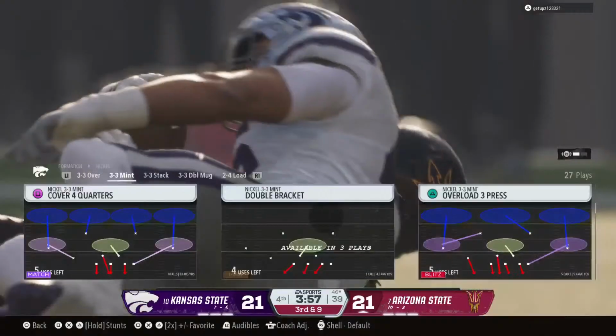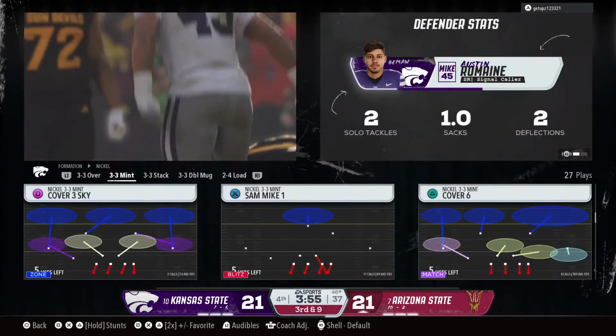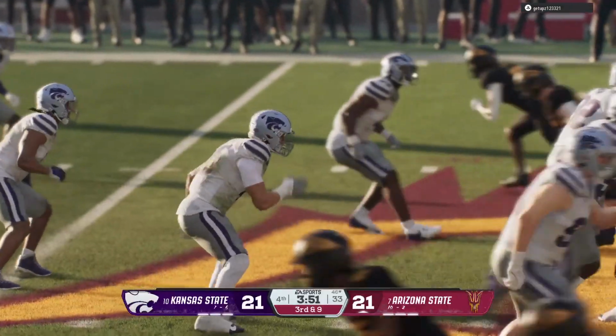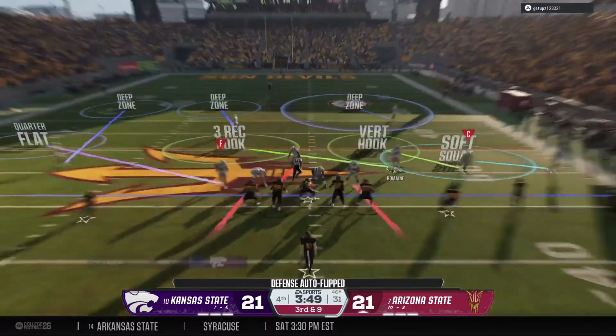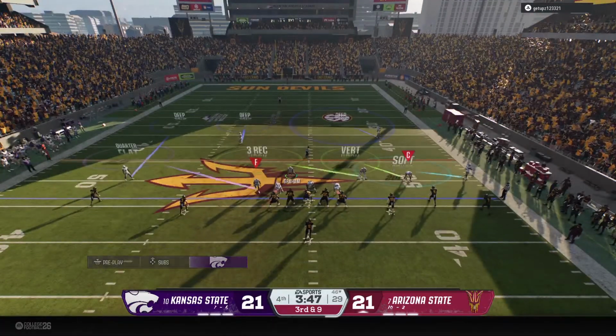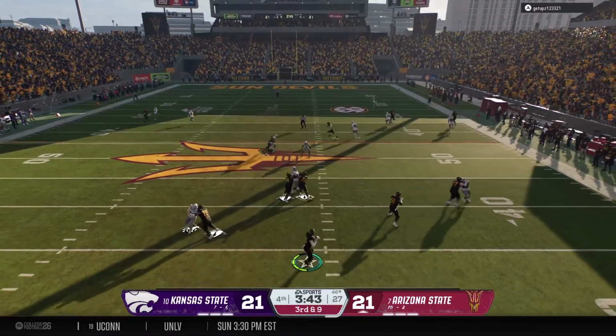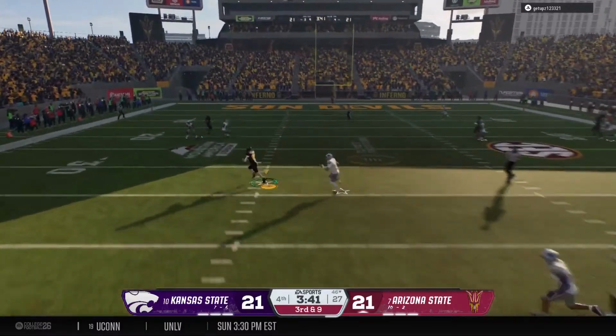Looking to set up a screen pass here. That play is blown up. Defense makes the tackle in the backfield. Boy, great defensive linemen not only have the ability to get upfield to rush the quarterback, but that instinct to recognize a screen pass. Good job of sensing it and making a play.